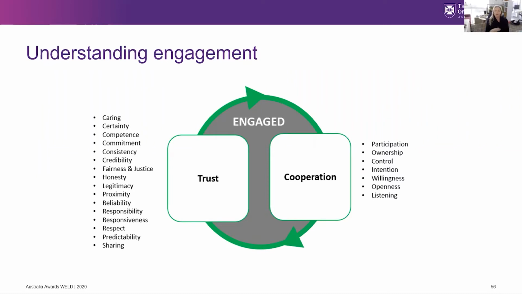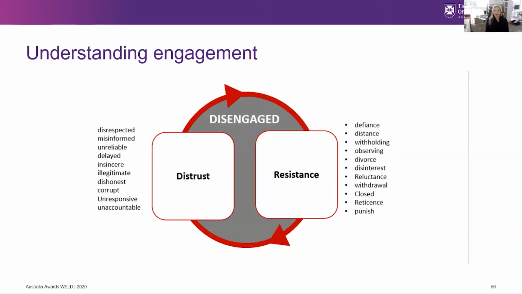Trust is conveyed through reciprocity of respect, accurate and timely information, being responsive to the needs of others, credibility, legitimacy, honesty, and acting with integrity. In return, cooperation will be demonstrated through active participation, ownership and accountability, motivation, a willingness to try and accept alternative views, and an openness to suggestions or change. When trust is low and both parties are not willing to cooperate, this creates disengagement and resistance.